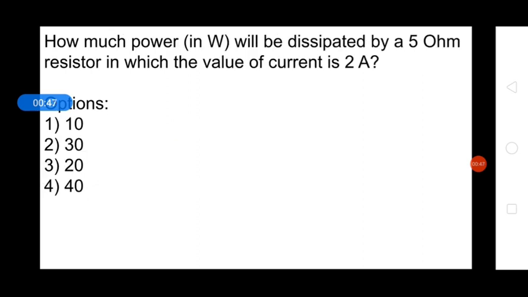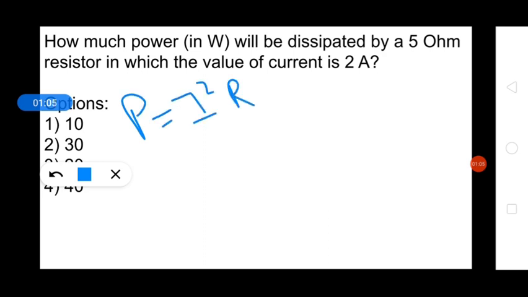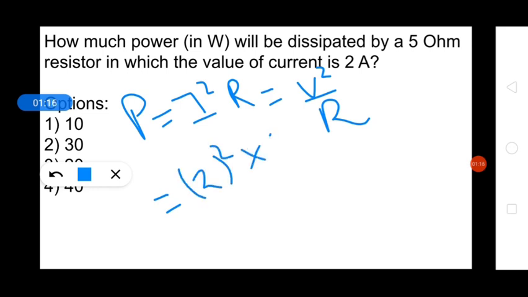Now, how much power in watt will be dissipated by a 5 ohm resistor in which the value of current is 2 ampere? So we know that total power dissipated by any resistive circuit is given by P equals I square R, or we can say V square upon R. So here I is 2 ampere, so 2 squared into R is 5, and if we solve this we will get 20 watt. So the right answer will be 20.